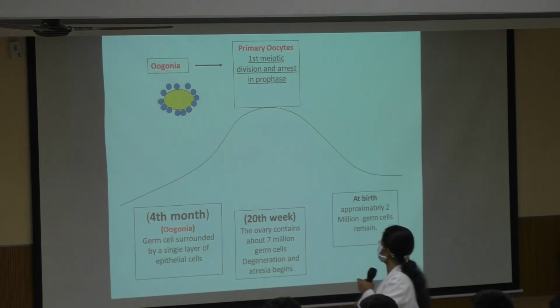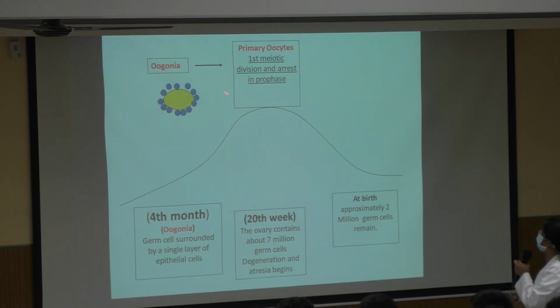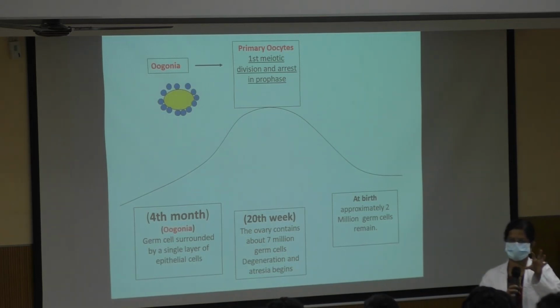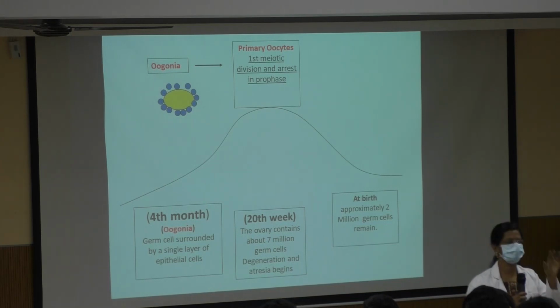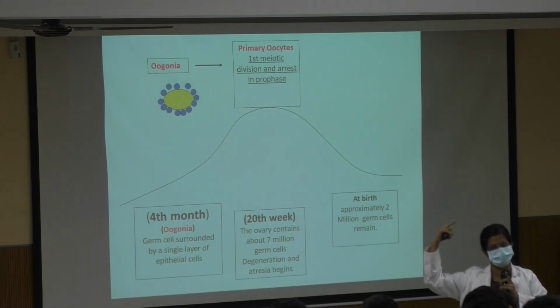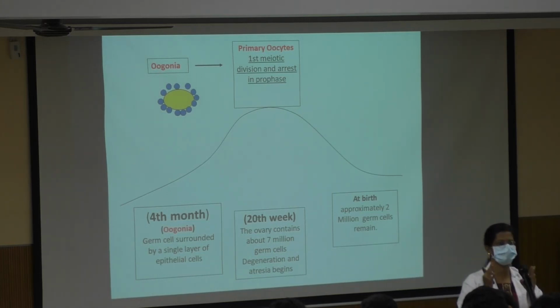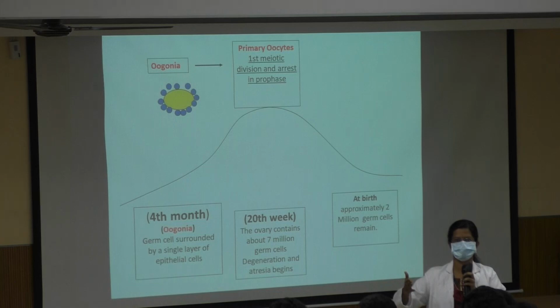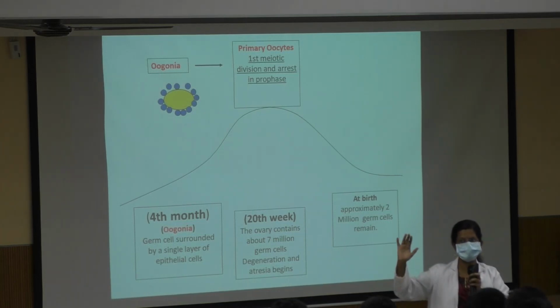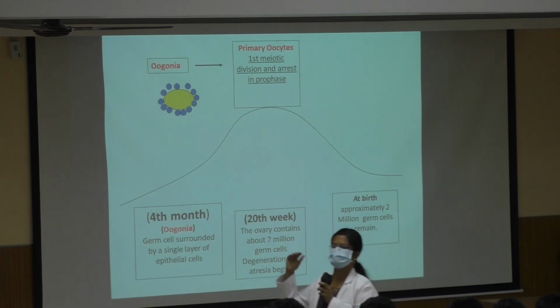But it so happens that the primary oocytes get arrested in the prophase after the first meiotic division. The oogonia develop, mitosis and meiosis happen, and at the primary oocyte stage, in the first meiotic division, in the prophase stage, it will get arrested. It will remain as that till the girl attains her menarche. So this will be the stage of oogonia development, that is the primary oocyte arrested in the prophase of the first meiotic division, and it remains till the stage of puberty or the menarche.